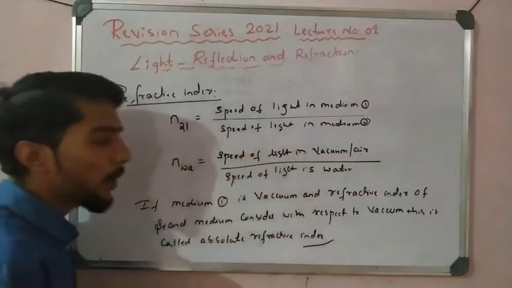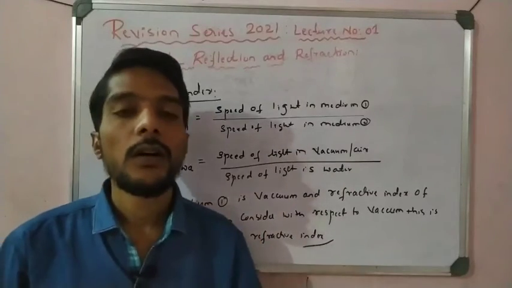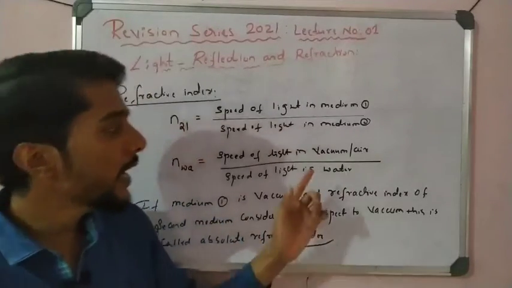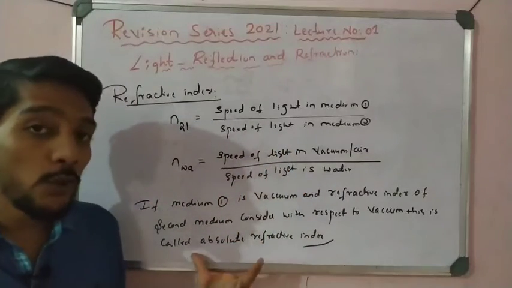In all problems, whenever you find the refractive index of glass, water, anything, we take vacuum or air as the first medium. That is called absolute refractive index.